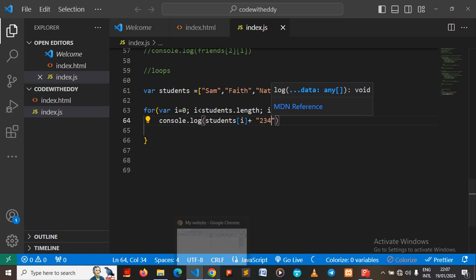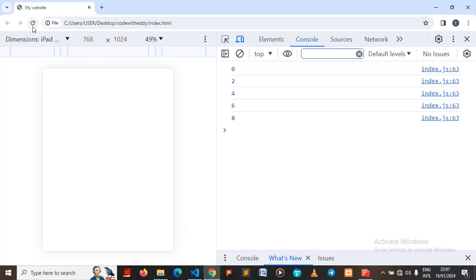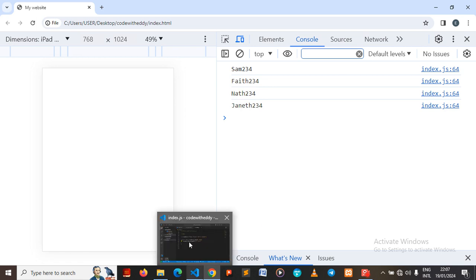So let's see what we have, whether we can actually print everybody. So you see, we now have Sam, Fed, with 2, 3, 4 attached to their names. So even if we have up to 10,000 people, that's how we can overcome that, and that's the power of loops. Okay. All right.